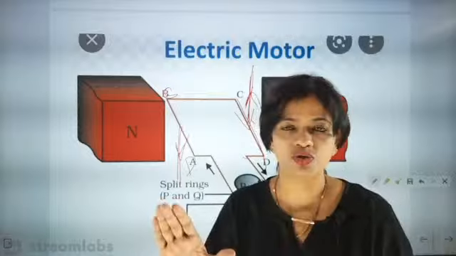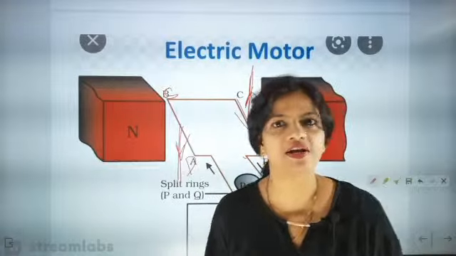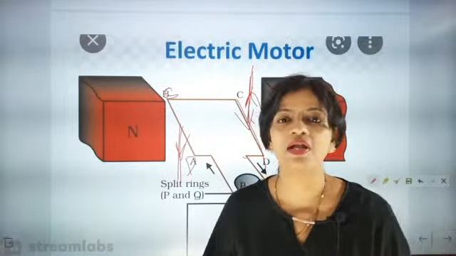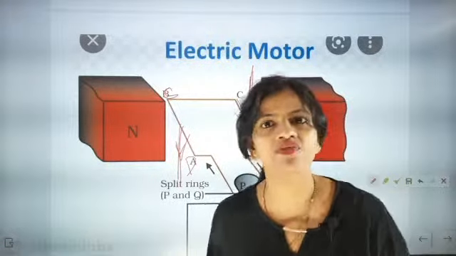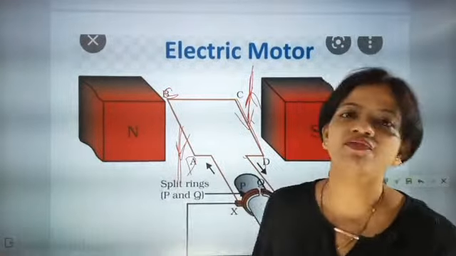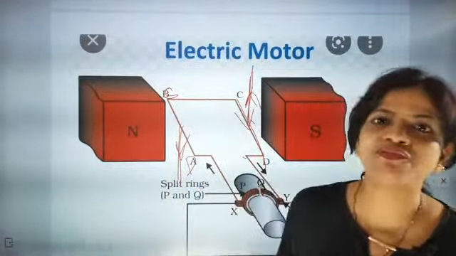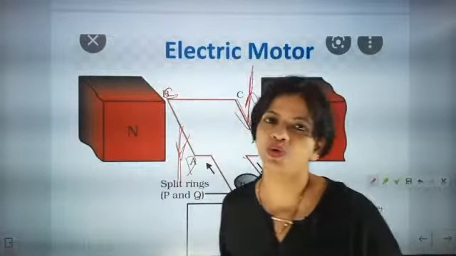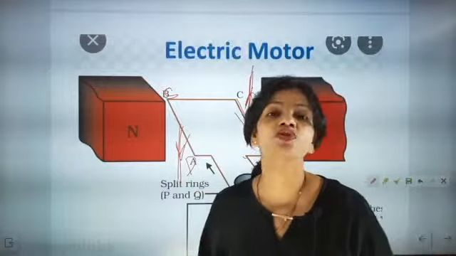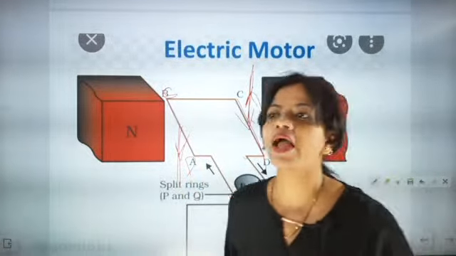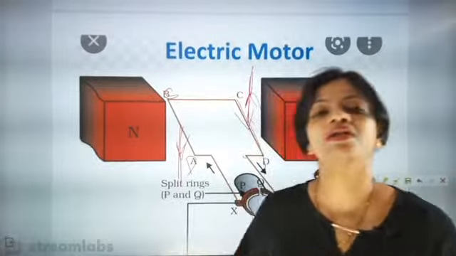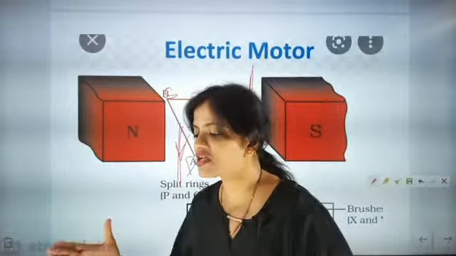You don't have to write big stories, just write the working very technically. You have to say that when the current passes in the wire, it will generate an electromagnetic field. This has its own electromagnetic field, and it is influenced by the magnetic field generated by the north and south pole. Since they influence each other, the magnetic lines of force intersect, and we know that magnetic lines of force should not intersect, so what will happen? It will create a repulsion, and because of that it will start.